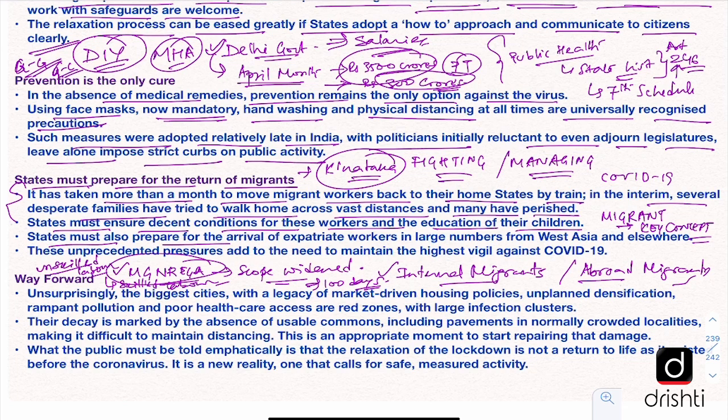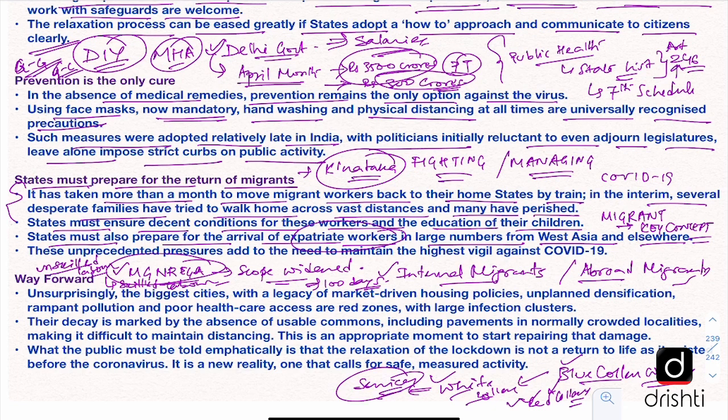Also, the states must prepare for the arrival of expatriate workers in large numbers, especially from West Asia and also from other countries. Now, why West Asia? Because most of the migrants in West Asia are blue collar workers. So here we should know what is a blue collar worker, what is a white collar worker, and also a red collar worker. There are many other colors as well, but for now we should know blue, white, and red. Red collar means government employees. Desk jobs are what are called white collar jobs. The blue collar jobs are basically manufacturing sector jobs, and these are basically factory level workers, and these are also called working class people.